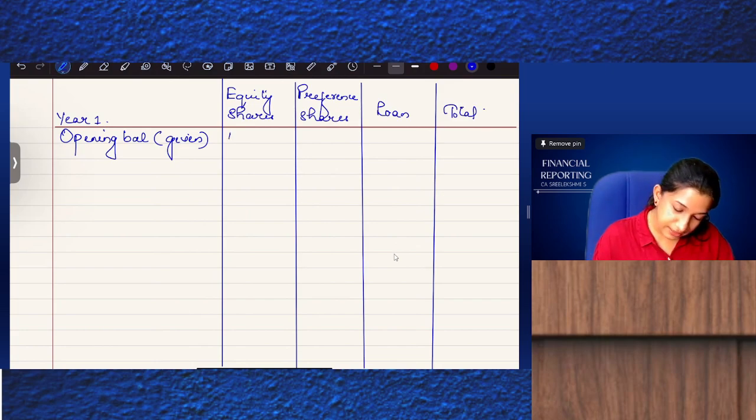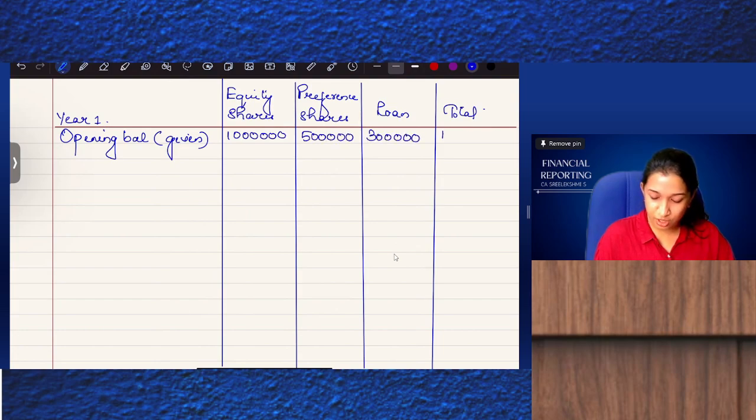The opening balance given is 10 lakhs, 5 lakhs and 3 lakhs. So total is 18 lakhs given.